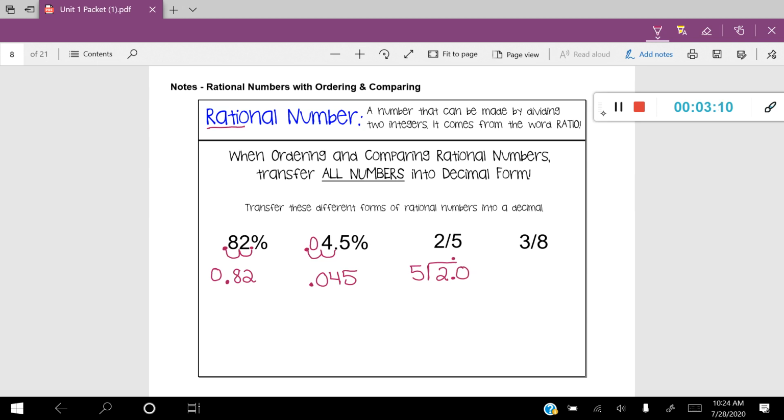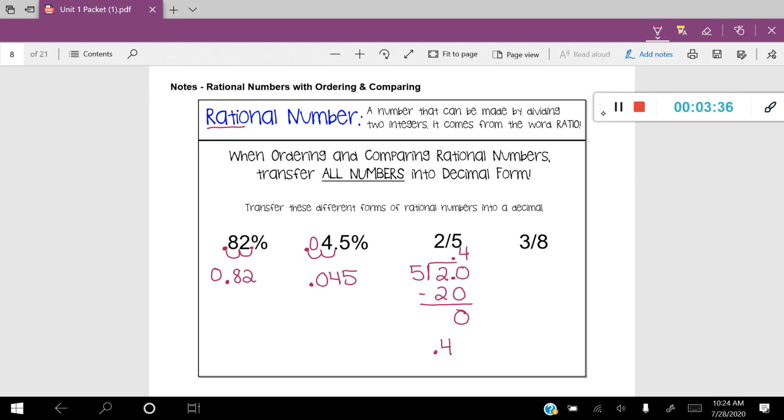Well, it goes in 4 times. So we're going to write 4 up above. And then we're going to say 4 times 5 equals 20. So I'm going to bring a 20 down here, and I'm always going to subtract it, giving me a remainder of 0. So the decimal that corresponds to the fraction 2 fifths is going to be 0.4 or 4 tenths.